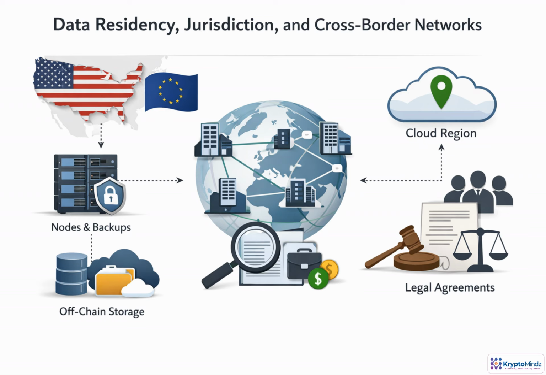In multi-organization Besu networks, geography becomes part of the architecture. You need to know where nodes run, where logs and backups are stored, where keys are managed, and where off-chain data lives. Regulated data may not be allowed to cross borders, and even metadata can expose sensitive business activity. Cloud region choices, privacy groups, and storage patterns should reflect those constraints. Governance agreements should also state who is responsible for compliance in each jurisdiction.